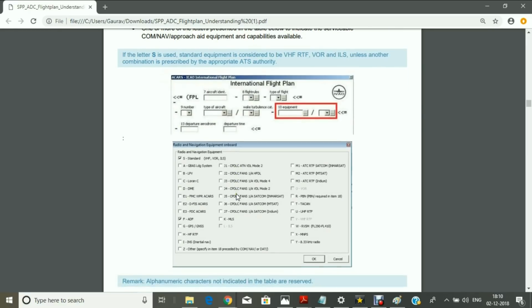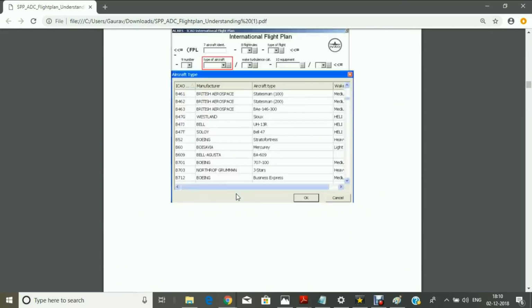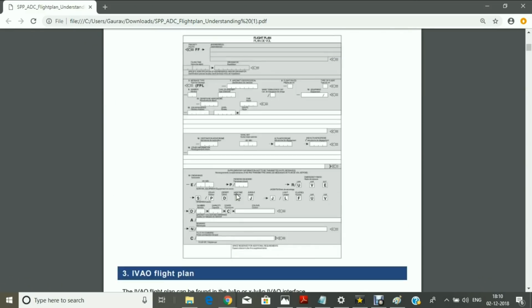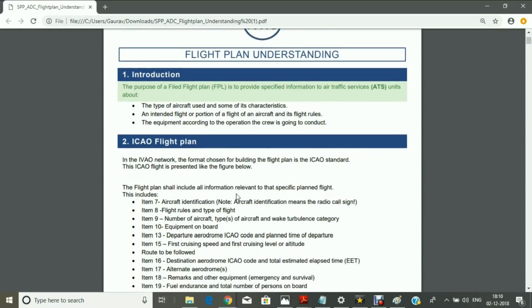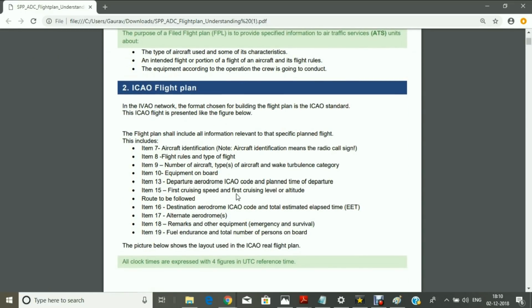So I hope you understand this whole international flight plan thing, and if you have any queries. So you have seen all the information, all the flight plan topics, all the blocks, how it is filled, and what all you can fill in that particular block. For example, type of aircraft, departure aerodrome, destination aerodrome, everything has been explained.